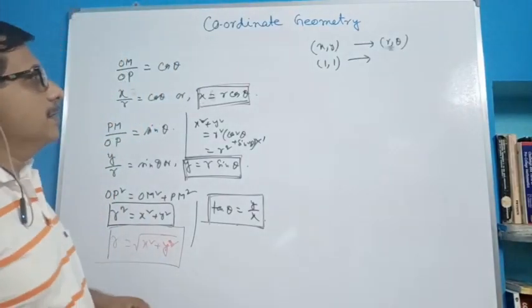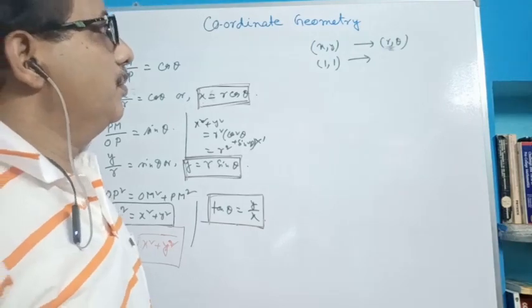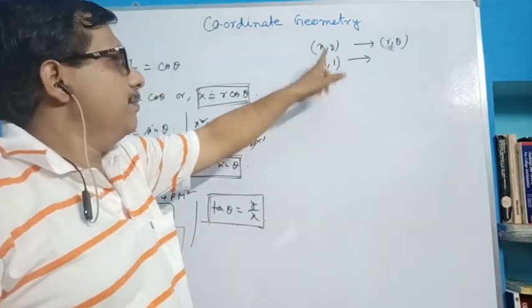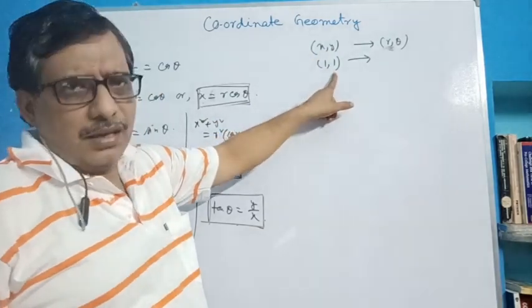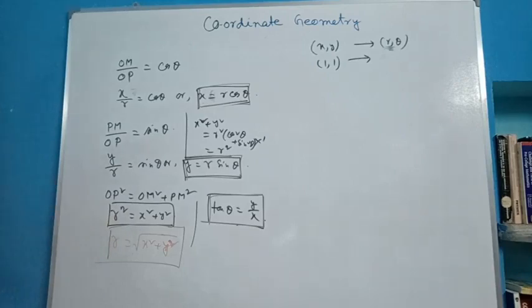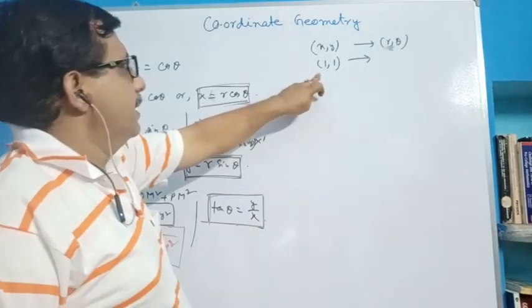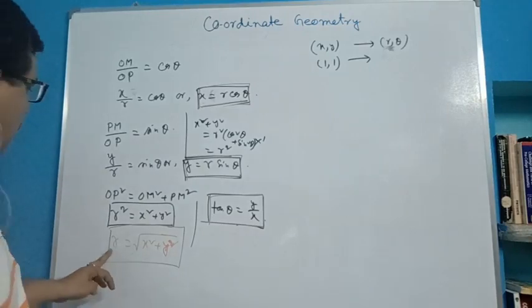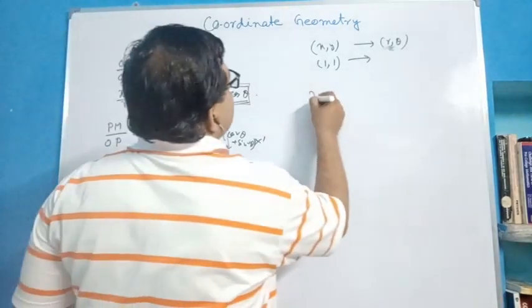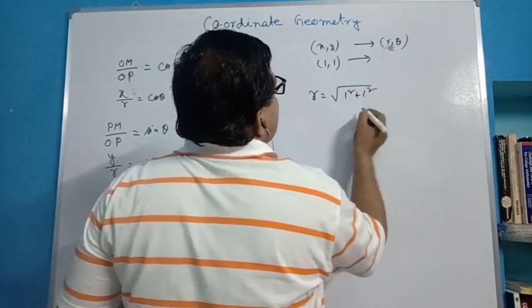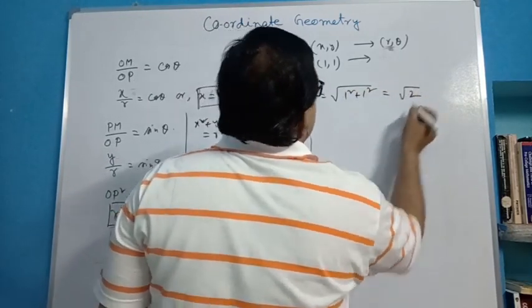Next, if a Cartesian coordinate is given, we have to transform it into polar coordinates. Very easy question: we have to find r and theta. X and y are given, x is 1, y is 1. So r is equal to root over x square plus y square, which is root 2.